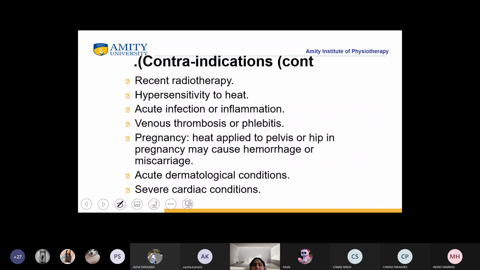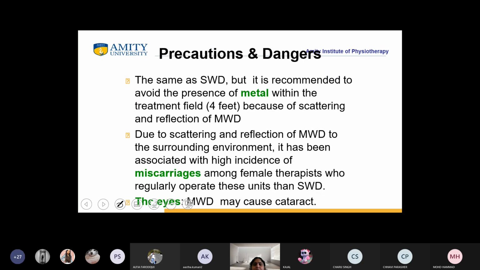Now, if there is recent radiotherapy, then also you should not give it. If there is hypersensitivity to it, you should not give. Acute infection, venous thrombosis or phlebitis, and pregnancy, it should never be given. Also acute dermatological conditions and severe cardiac conditions. Okay. Now, what are the precautions and the dangers?